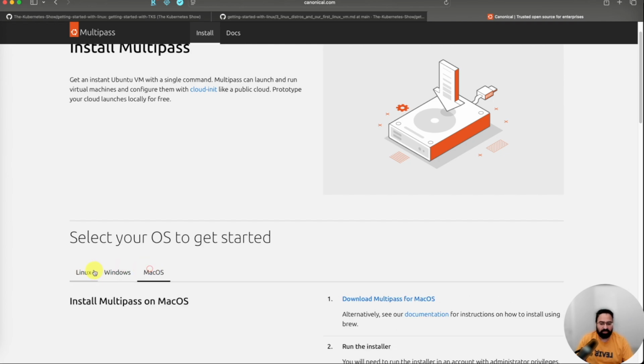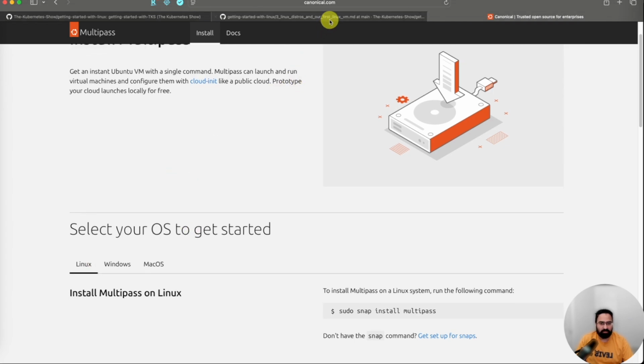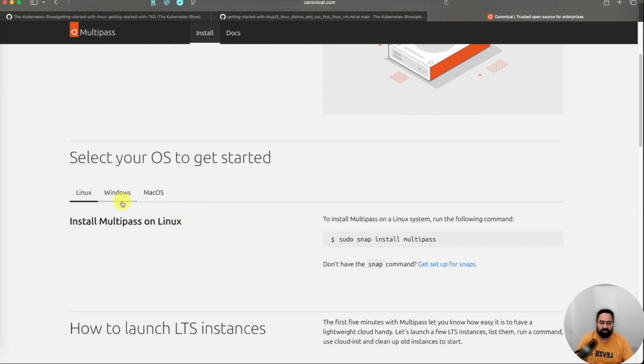Why am I doing this rather than WSL? WSL will make me work on Windows only, and I cannot port WSL to Linux or Mac OS. So I wanted to provide a common platform for everyone. You run one command and you have a VM. That's the idea.